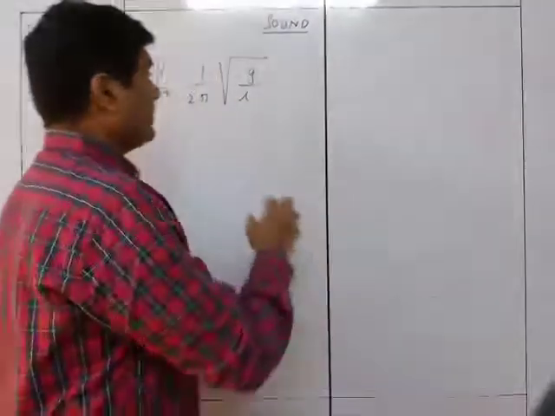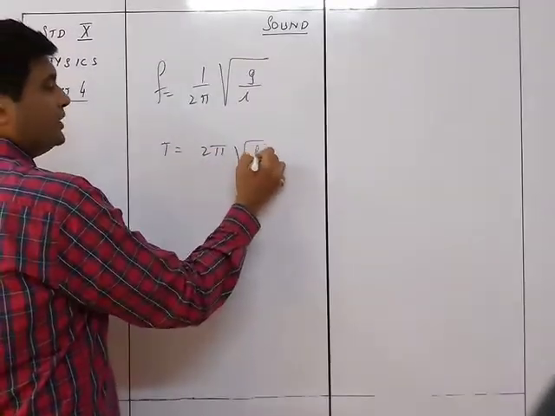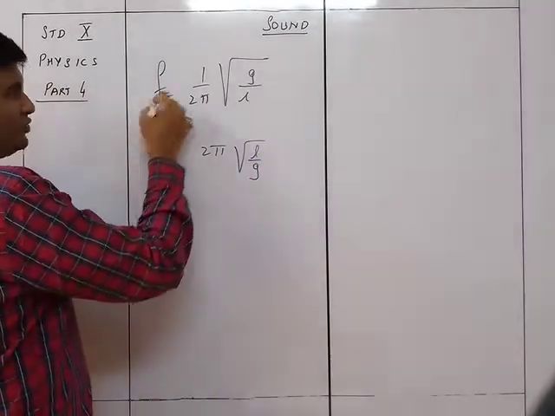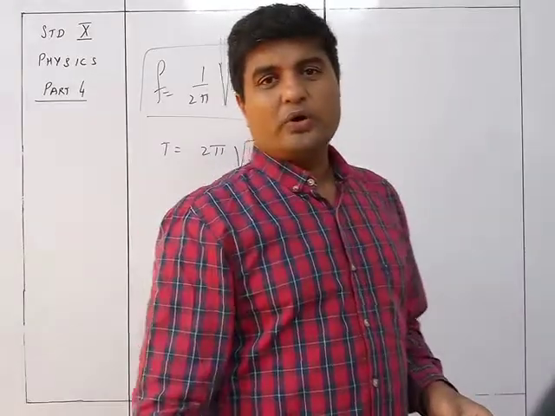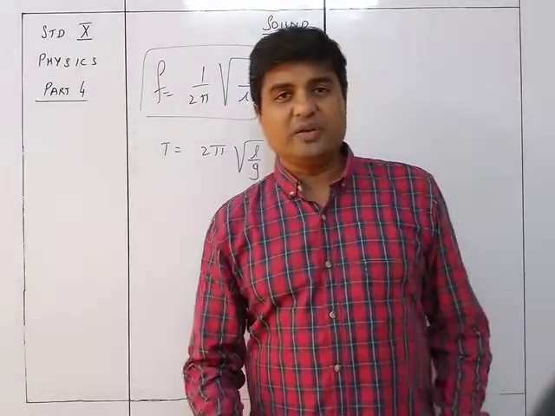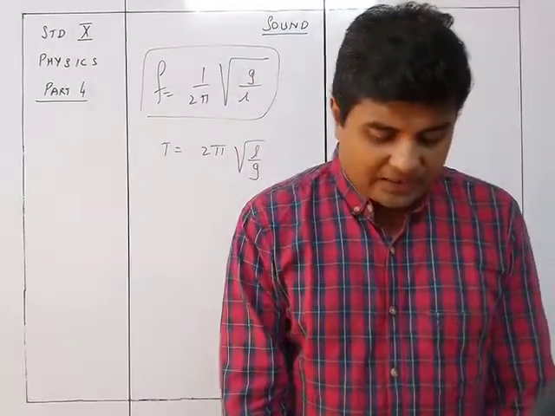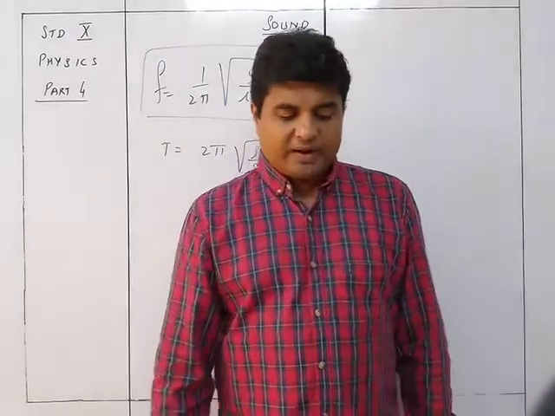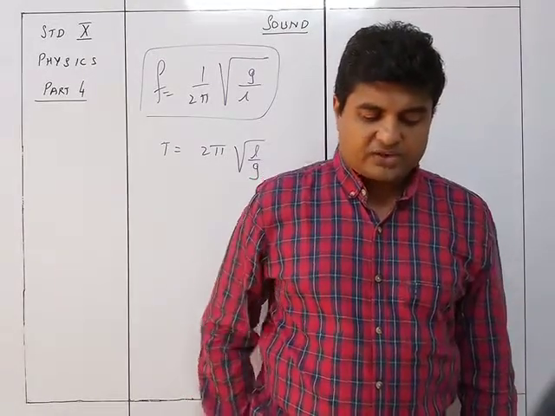Why is this inverted? Because normally the time period T is equal to 2 pi root of L upon g, and this is the inverse of that. Because this is frequency, it is 1 upon T. That's why frequency is given by this. It's a simple thing. You studied the time period in the 9th standard; this is the 10th standard. The reciprocal of that, that is the frequency, will be equal to 1 upon 2 pi root of g upon L. That is how you calculate the pendulum's frequency. Pendulums having different lengths will vibrate with different frequencies, that is, they will have different natural frequencies.